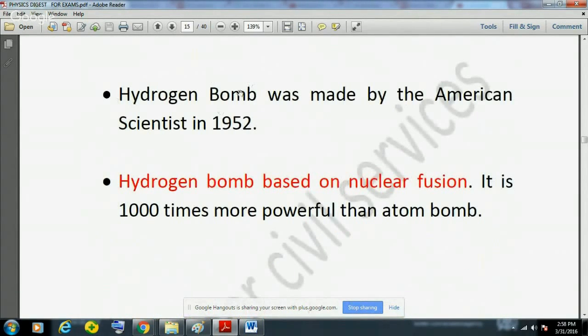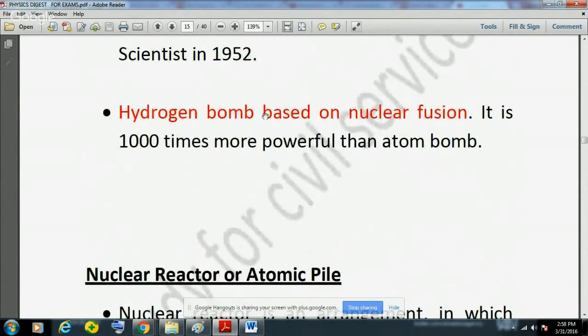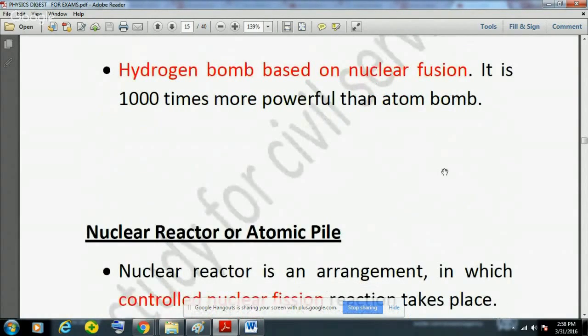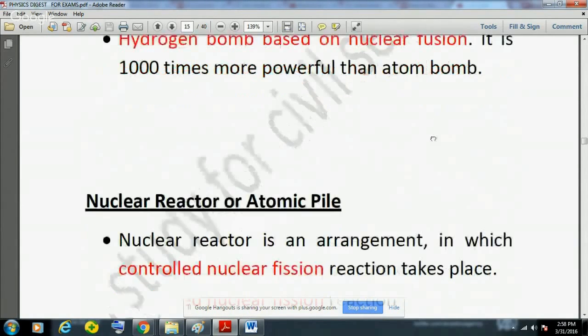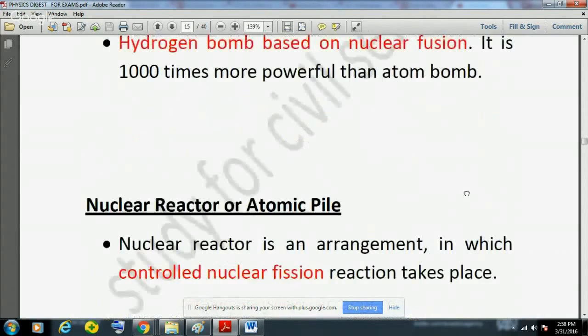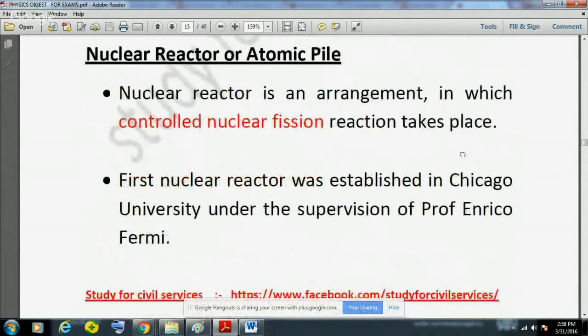The hydrogen bomb is based on nuclear fusion, and the hydrogen bomb was made by an American scientist in 1952. I've told you the hydrogen bomb is based on nuclear fusion, and it is said that the hydrogen bomb is around 1000 times more powerful than a normal nuclear bomb or normal atom bomb. So these are some facts. You should remember this for all the exams.